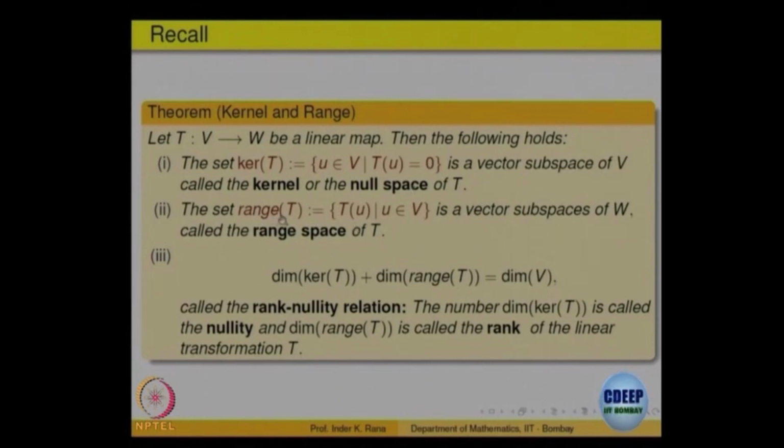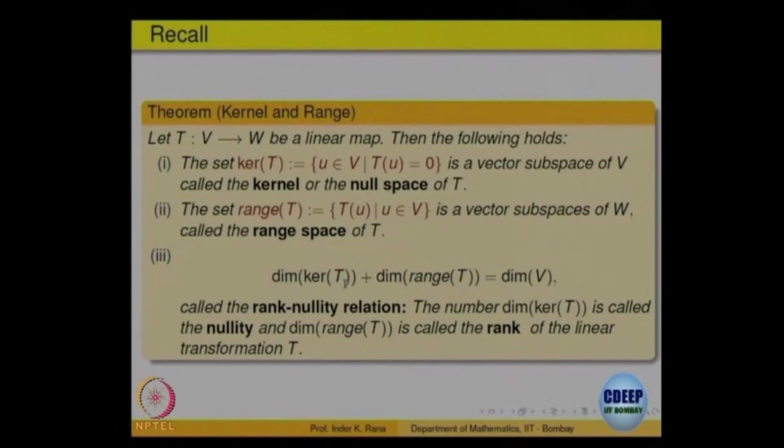Then we defined what is called the range. The range is the image set, T u, u belonging to the domain V. That is called the range space, and we showed that both of them are subspaces. Not only that, they form a relation called the rank nullity relation.